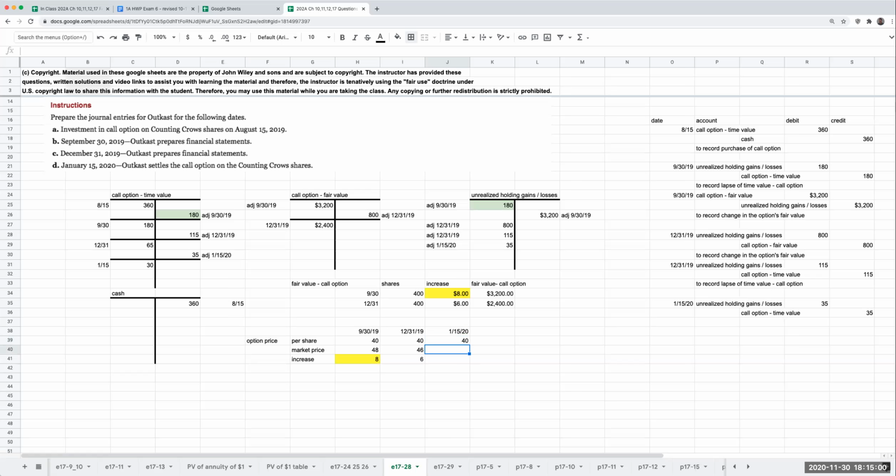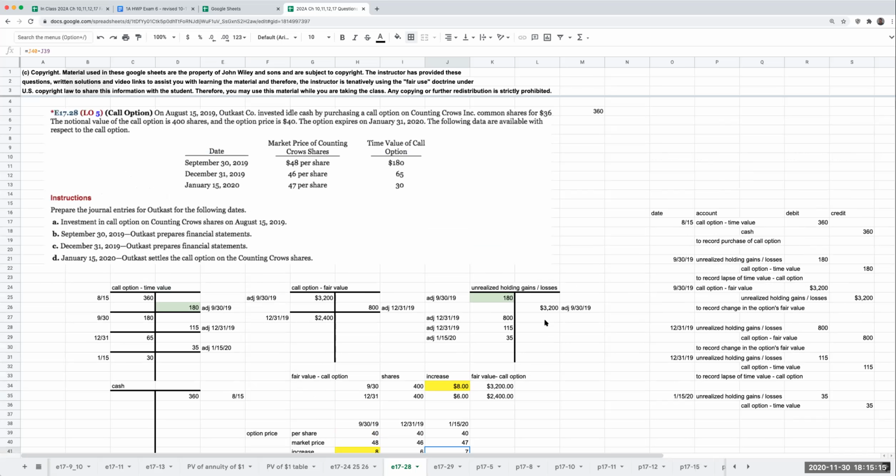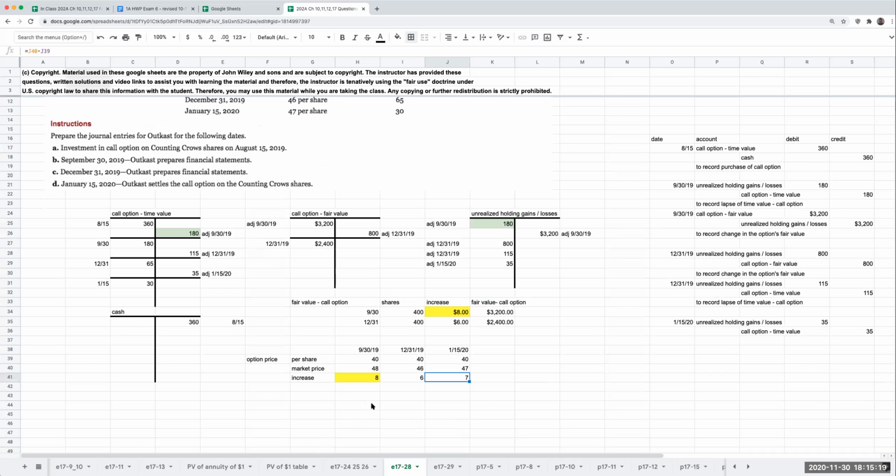Right, so my option price per share is still at 40. My market price is 47, or this thing has a value of 7. So when I settle this option, the way they're going to pay me is they're going to give me the amount of my profit. And this is assuming a cashless exercise.